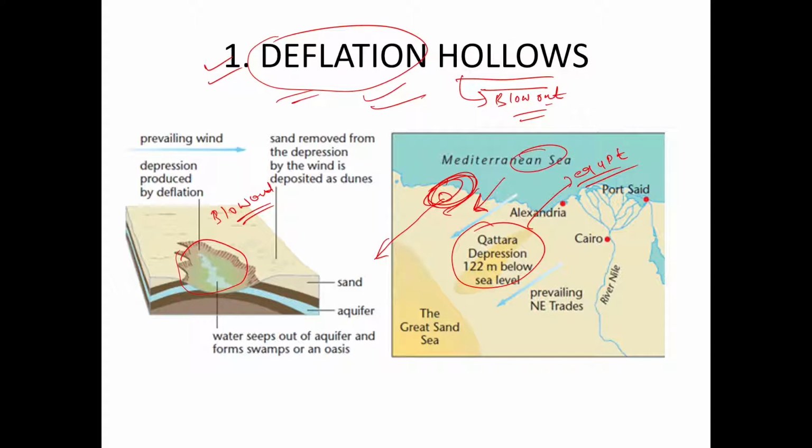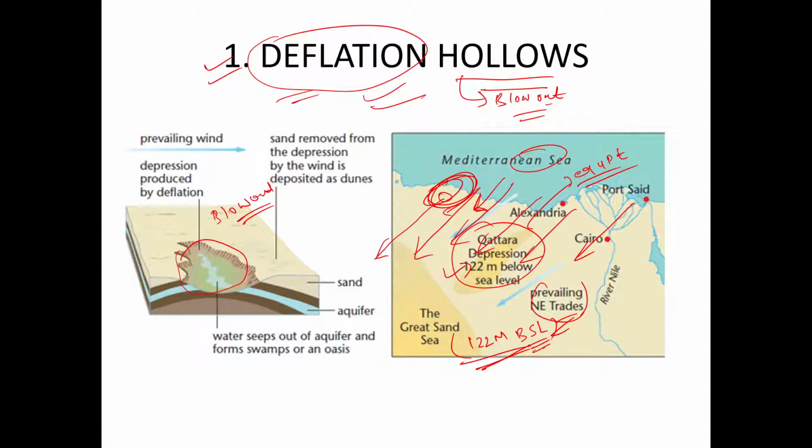A lot of winds keep flowing through here along with the trade winds, right? So there is a constant flow of trade winds in this area. They keep on carrying the sediment from here, and they've created a depression which is 122 meters below sea level, right? Such a huge depression is there, which is famously called Qattara depression, right?